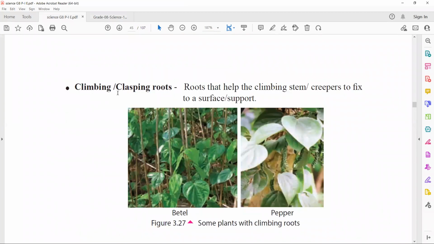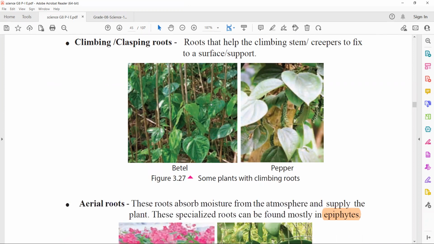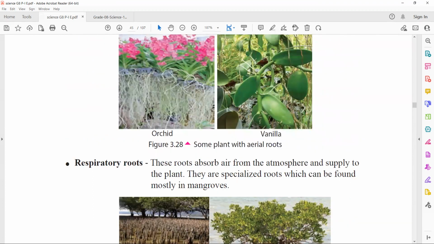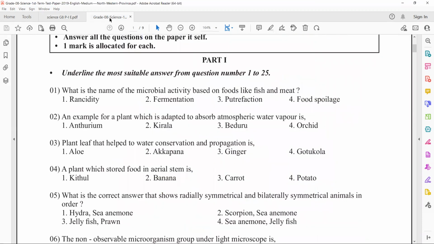So here, climbing or clasping roots, roots that help the climbing stem creepers to fix to a surface. So for each and every kind of root, you have to know the examples. For example, respiratory roots. These roots absorb air from the atmosphere and supply it to the plant. And the examples for these kinds of respiratory roots are Sonneratia and Mahakado. Okay, right. We will study this.